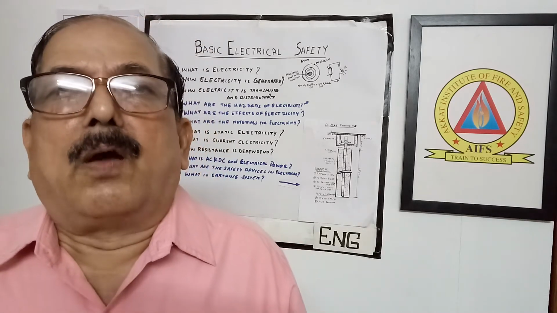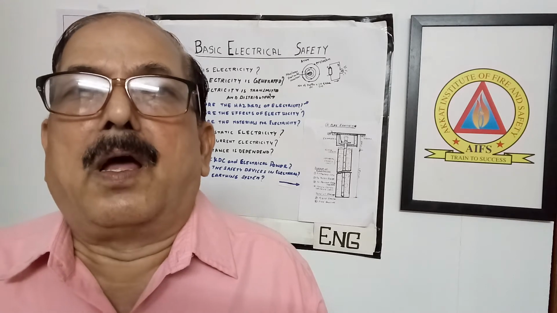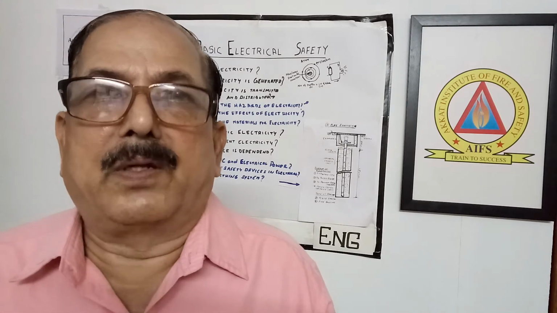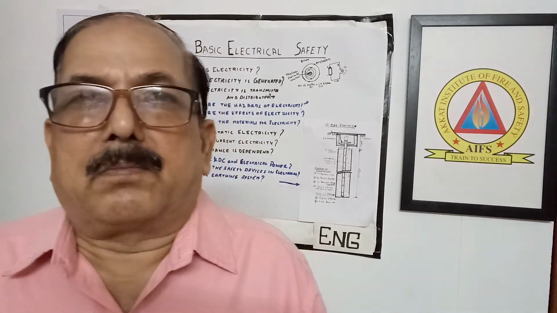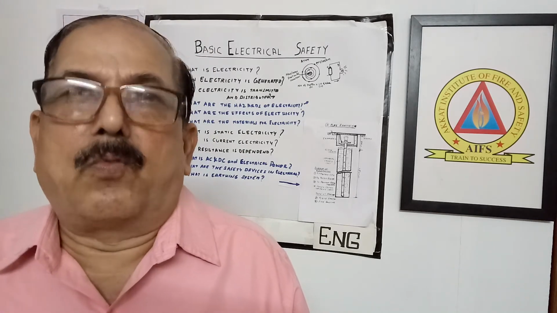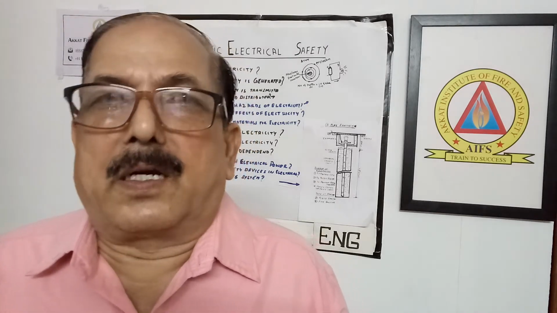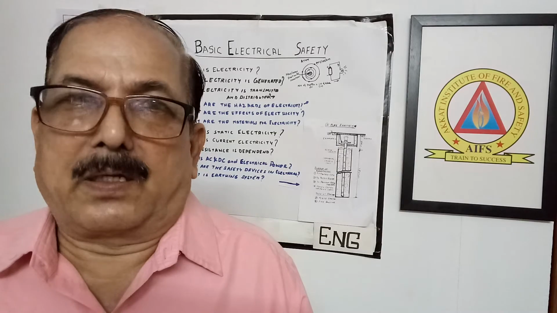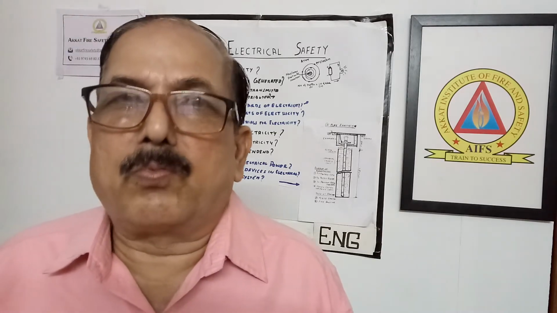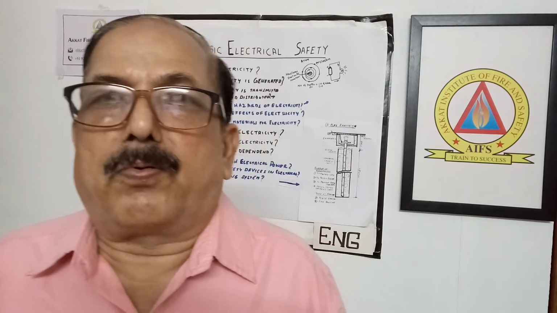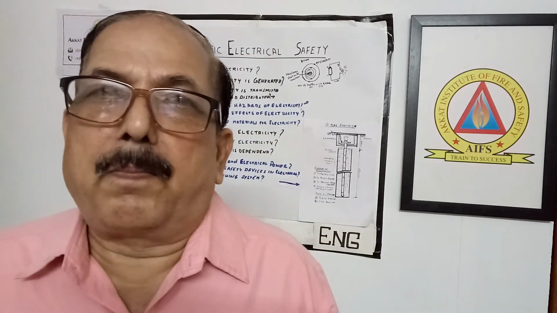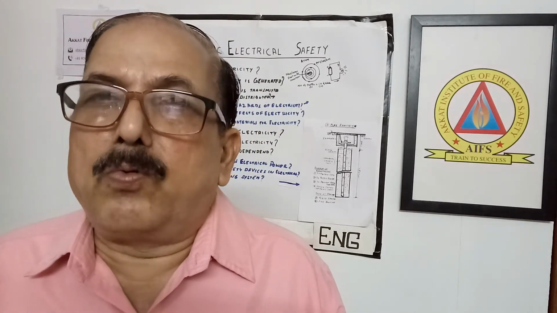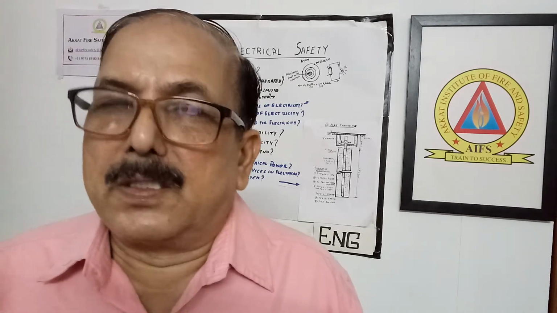Why? Because the earth is considered one of the biggest conductors. So the reference of all the voltage which we are giving is with respect to earth. For all the electrical equipment, the body we are giving an earthing. Similarly, the neutral point of the system we also earth. There are two types of earthing provided: one is called plate earthing and the other is called pipe earthing. The purpose of both earthings is the same.